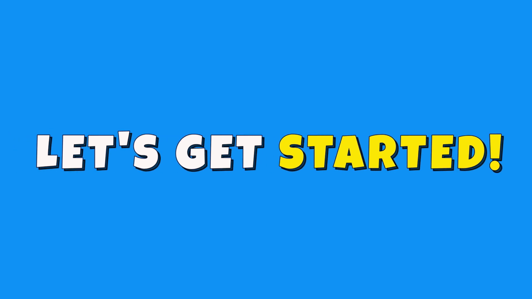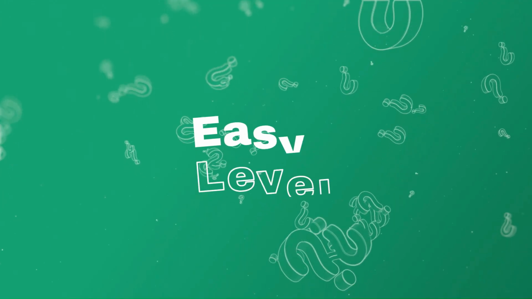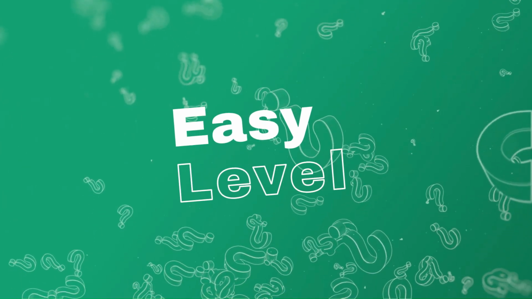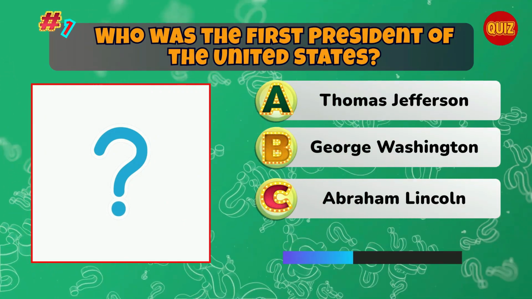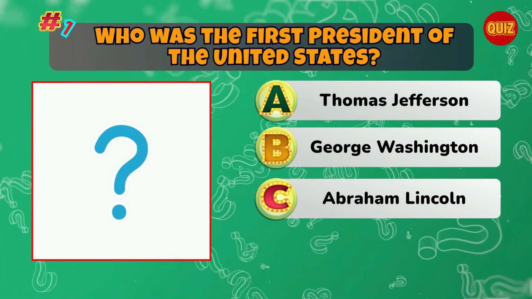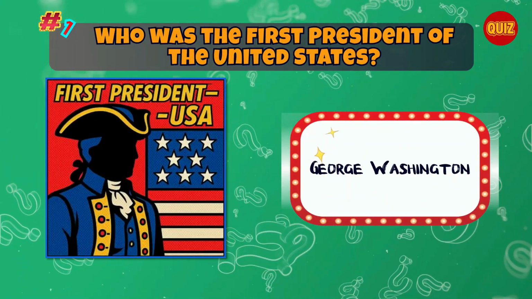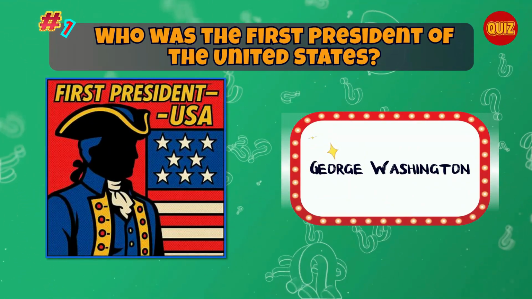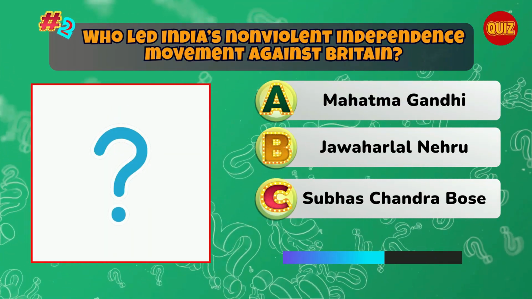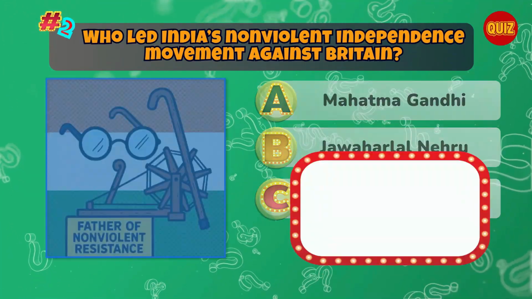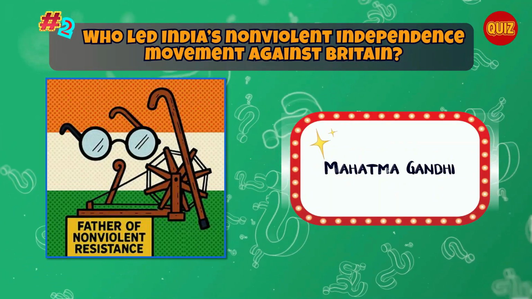Okay, let's get started. Who was the first president of the United States? Correct. George Washington. Who led India's non-violent independence movement against Britain? Correct. Mahatma Gandhi.